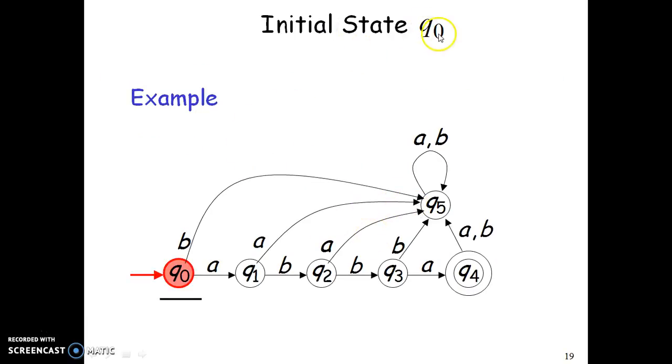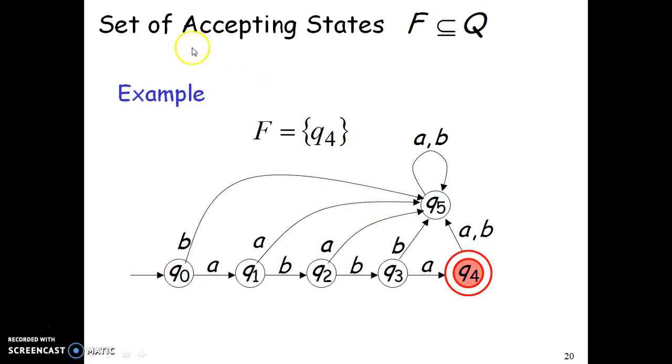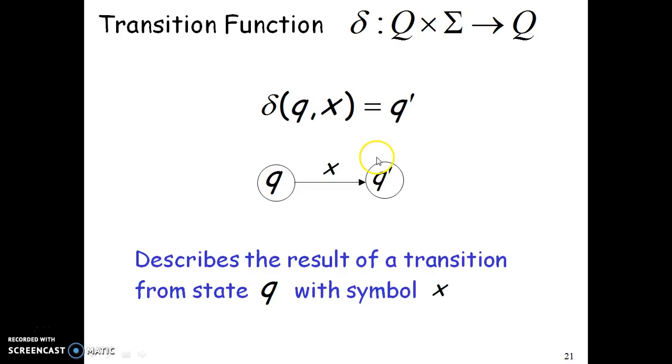In the same way, the initial state in the given example is q0. In the same way, for the set of accepting states capital F, we have q4 in the given example. Remember that it is a proper subset of capital Q.